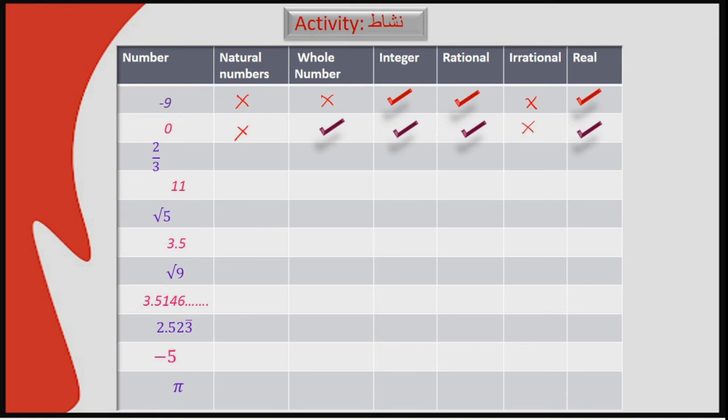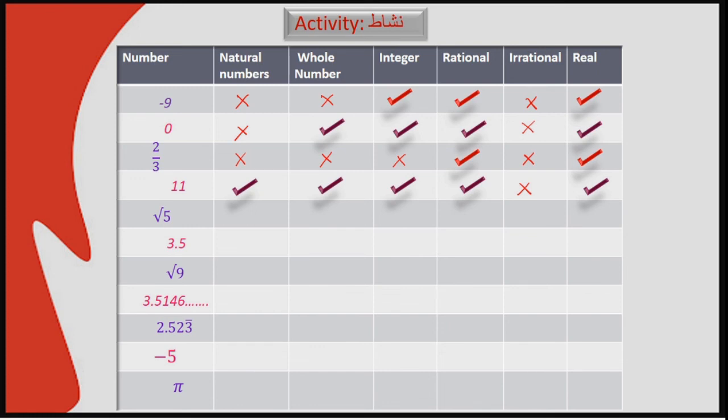Next, 2 by 3. Does it belong to natural numbers? No. Whole numbers? No. Integers? No. What about rational? Yes, it belongs to rational numbers. It does not belong to irrational numbers, and it belongs to real numbers. Of course, all numbers belong to real numbers. What about 11? Yes, it is a natural number, a whole number, an integer, a rational number, but not irrational. It belongs to real numbers.